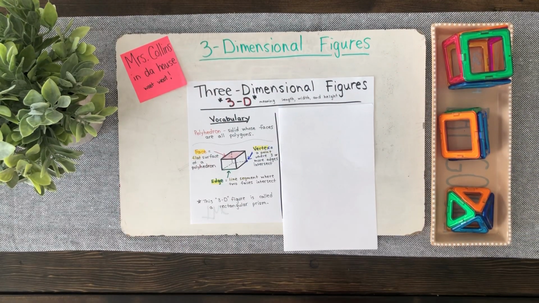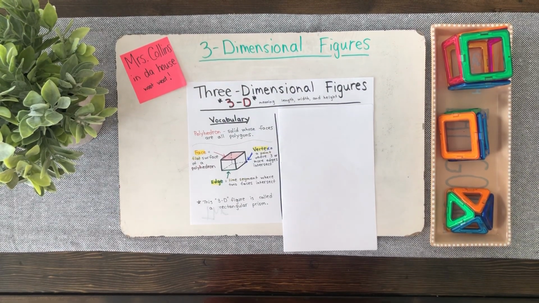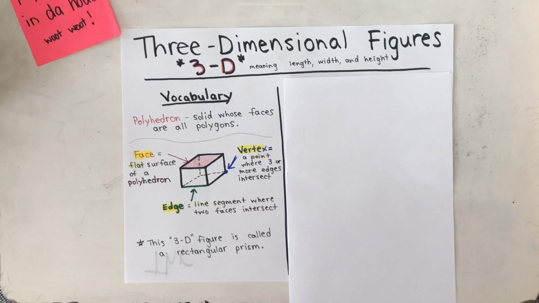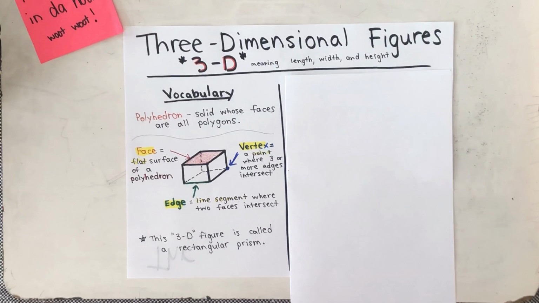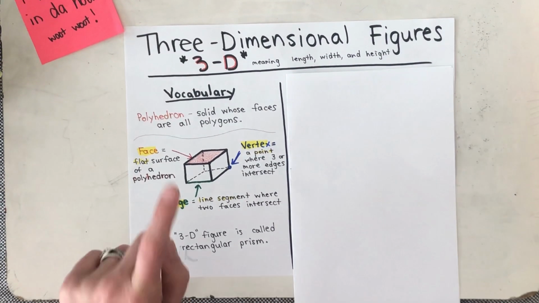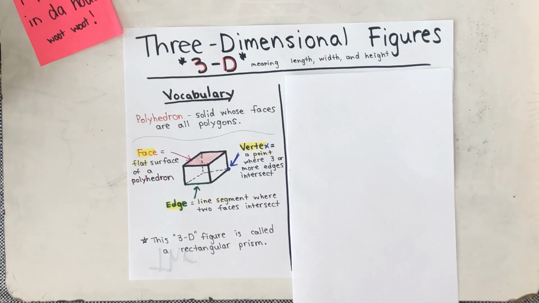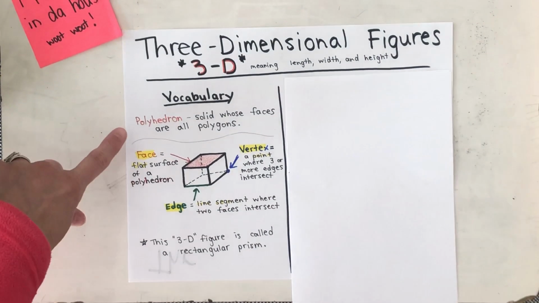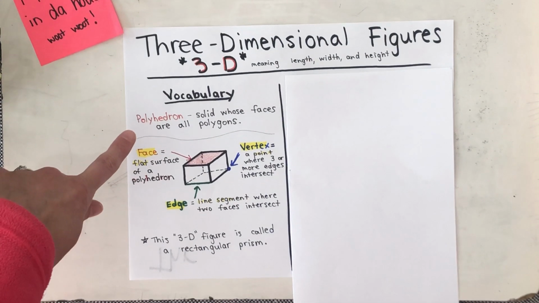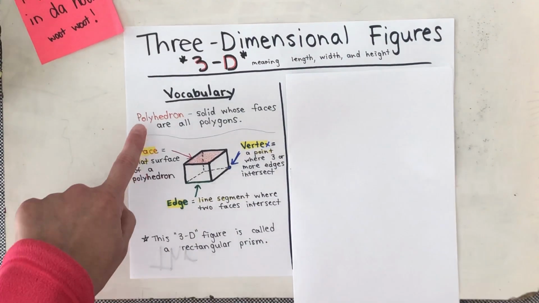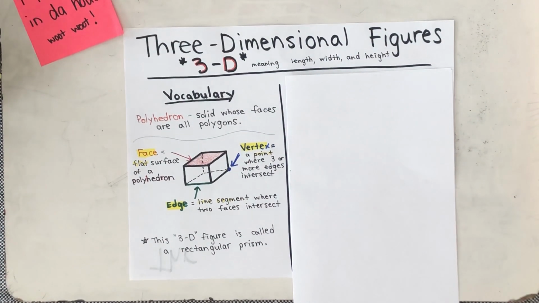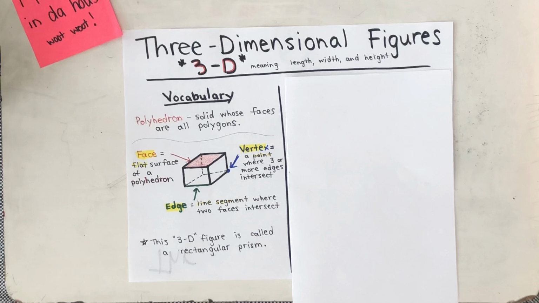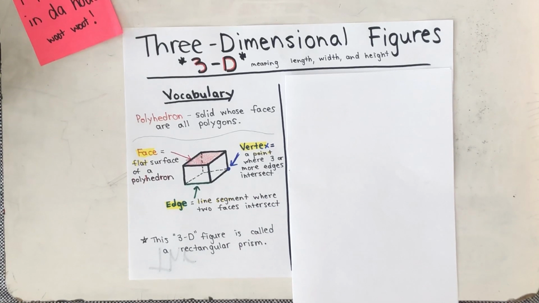So, here we go. Zoom in here. All right, so our cheat sheet. We have vocabulary, which is polyhedron. A polyhedron is a solid whose faces are all polygons.